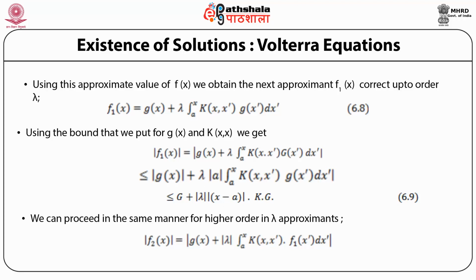So a bound on f2(x) can be seen to be that mod f2(x) is less than the number G plus lambda times the number K times the number G times mod of (x minus a) plus lambda squared times (x minus a) whole squared by 2 times the number G times the number K squared.